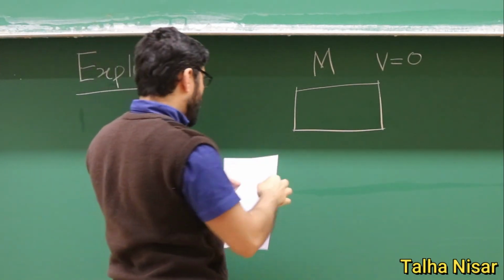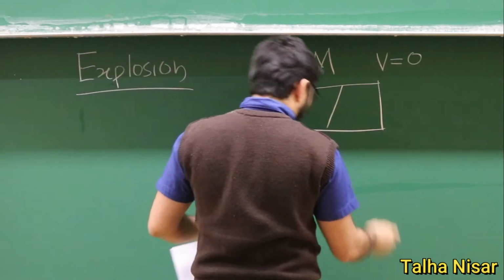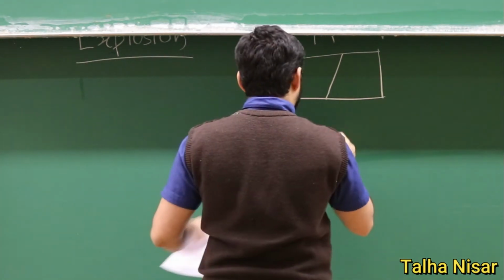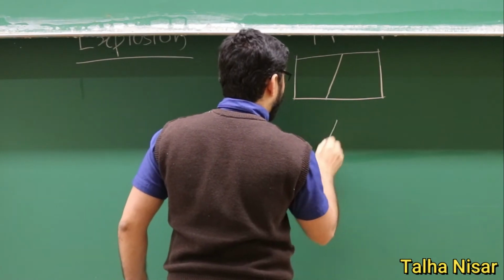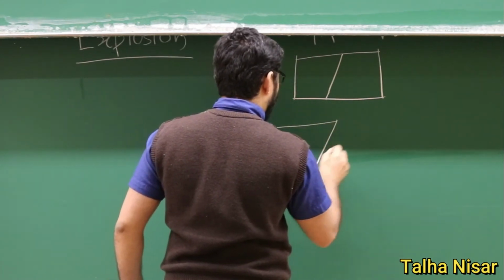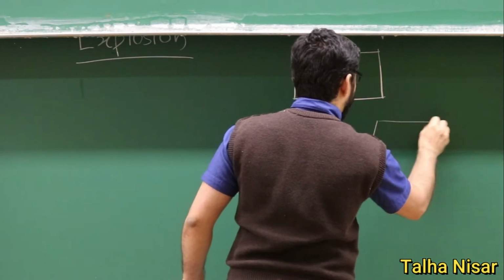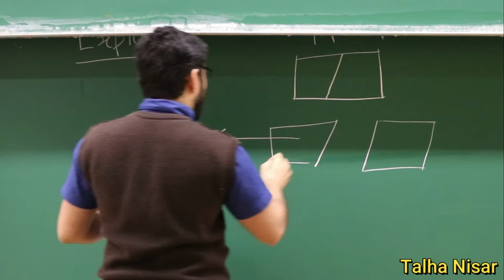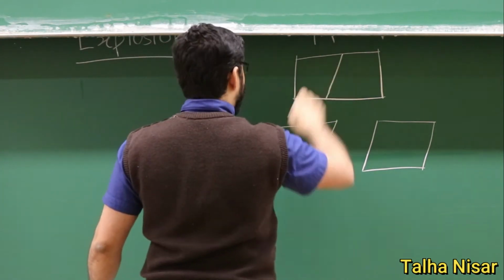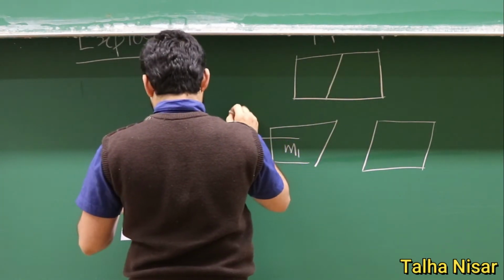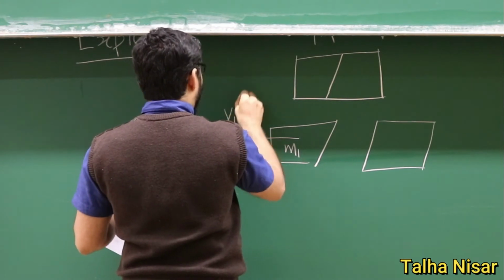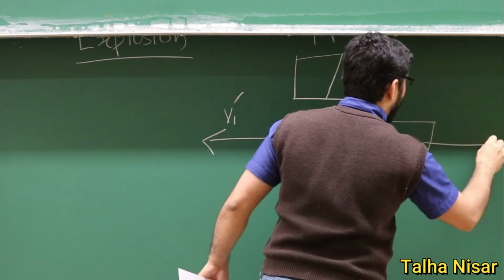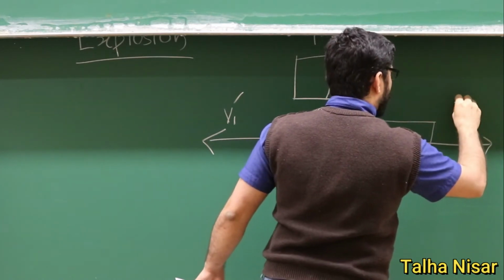So this is the explosive material, and after the interaction or after the explosion, this mass is, for example, split into 2. So this is M1 with V1 prime here, and this is M2, and this will move in the opposite direction.